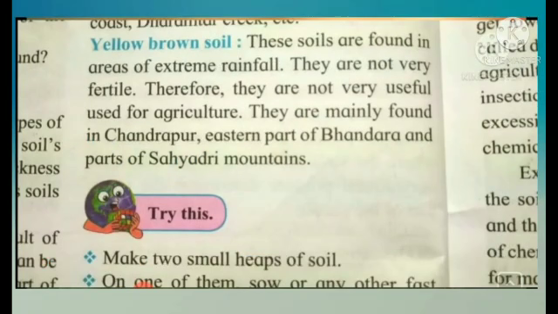Then, yellow brown soil. These soils are found in the areas of extreme rainfall, means very high rainfall. Now, they are not very fertile, therefore, they are not used for agriculture. They are mainly found in Chandrapur, eastern parts of Bhandara, and parts of Sahyadri mountain. So, children, these were the 5 main types of the soil found in Maharashtra.